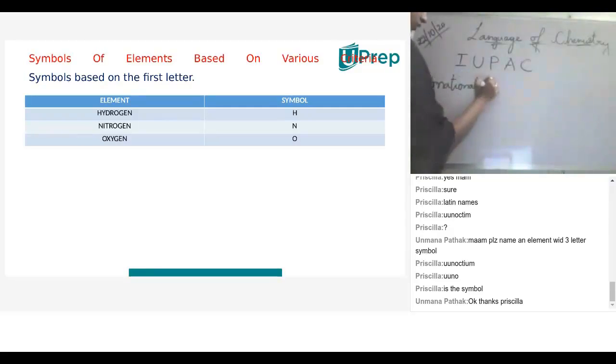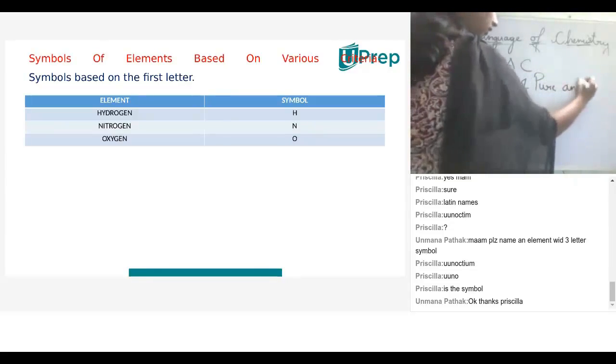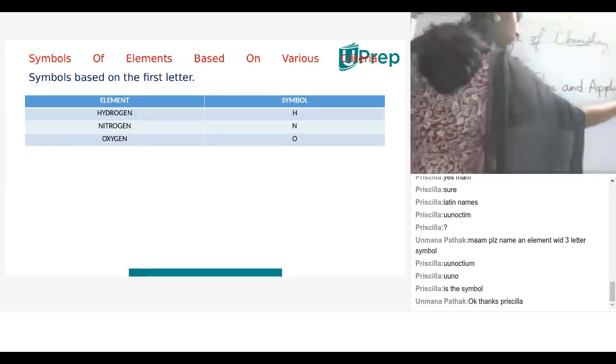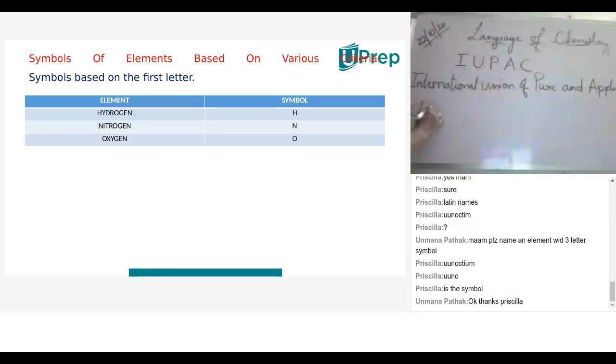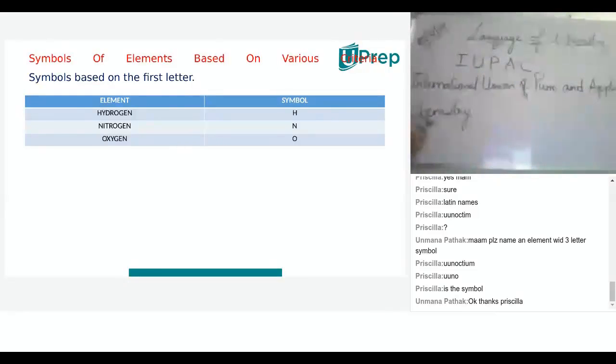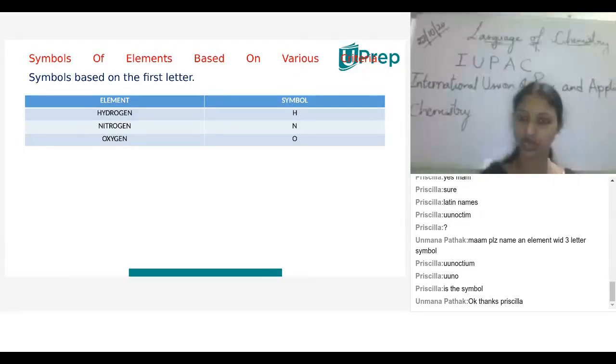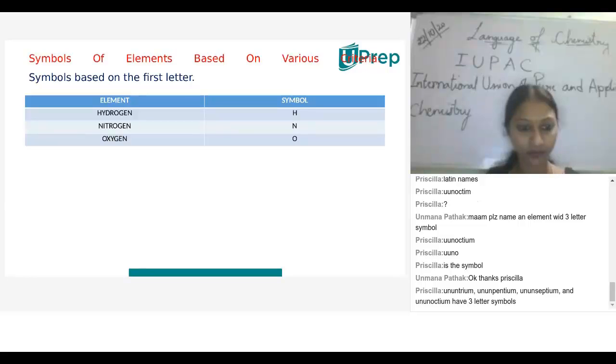International Union of Pure and Applied Chemistry. IUPAC full form is International Union of Pure and Applied Chemistry. The short form is IUPAC. This IUPAC is used to give the naming of that element. Here we can simply say that the recognition of that particular element will be certified here. Then only it is released.